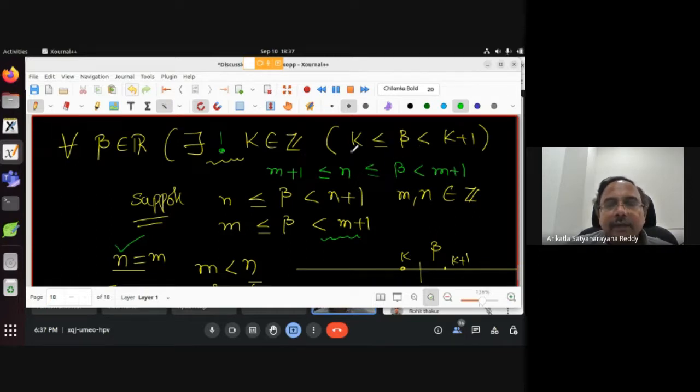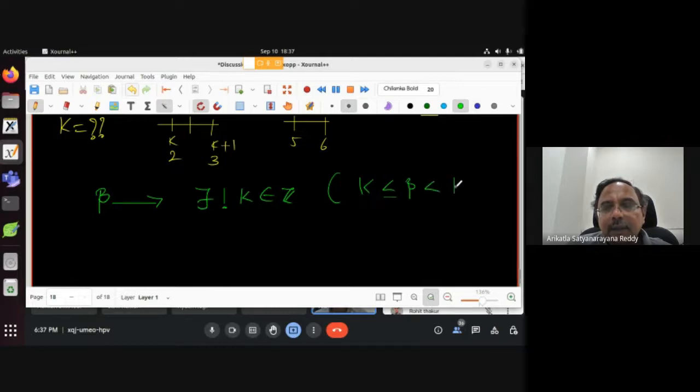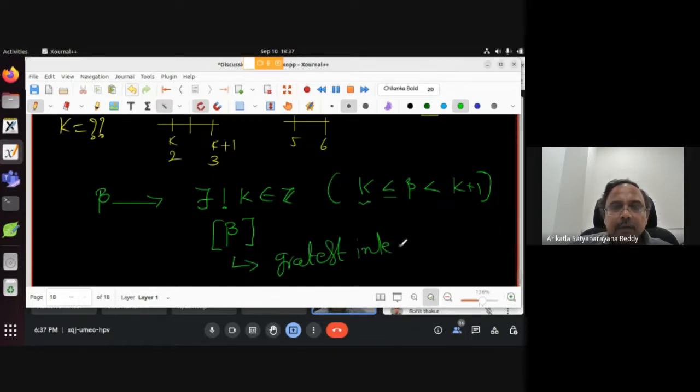So this is called the greatest integer. Since it is unique, I can give it a name. For this beta we got an integer, there is a unique integer k such that k is less than or equal to beta, which is less than k plus 1. Since it is unique, I am giving it a name: it is called the greatest integer function. We give a name only when it is unique, and we have proved uniqueness. You were already using the greatest integer, but today we proved that the greatest integer exists and is unique.